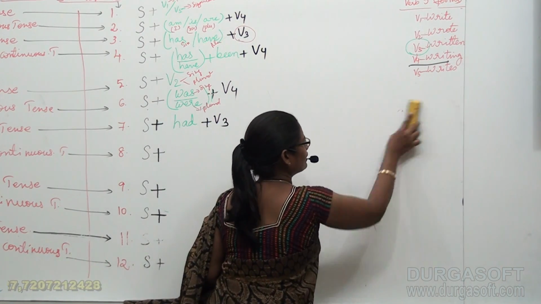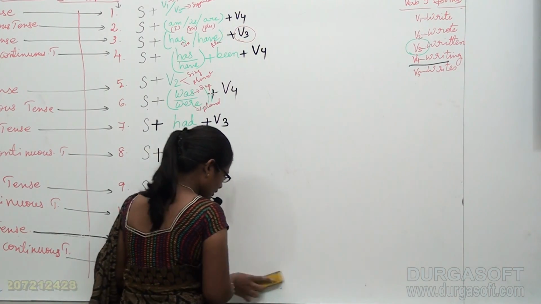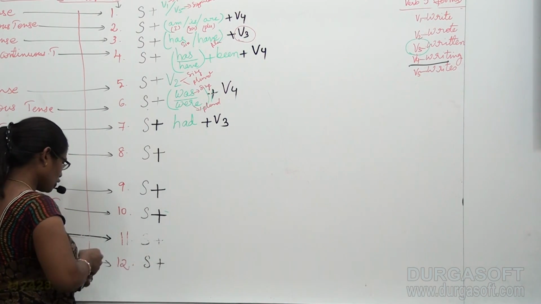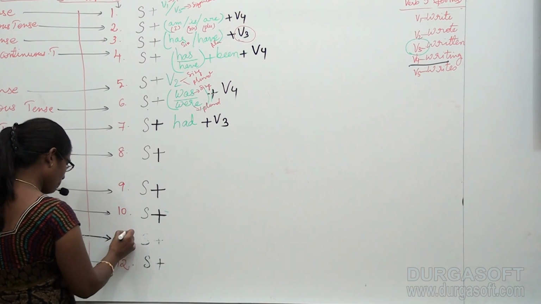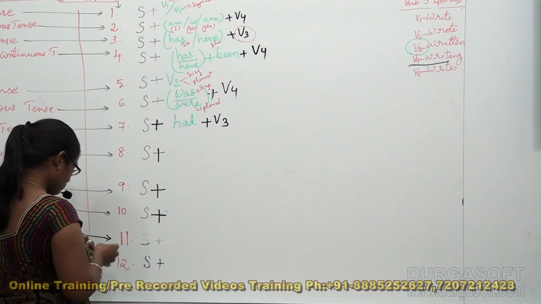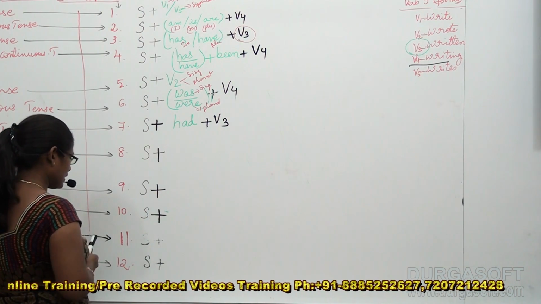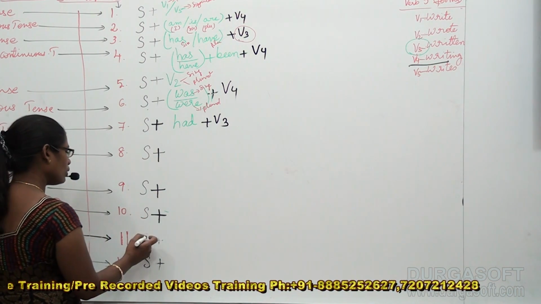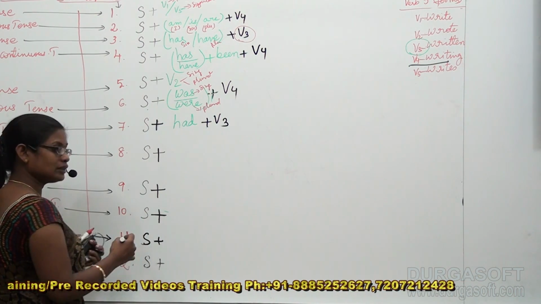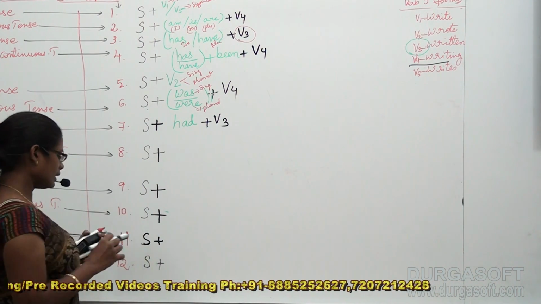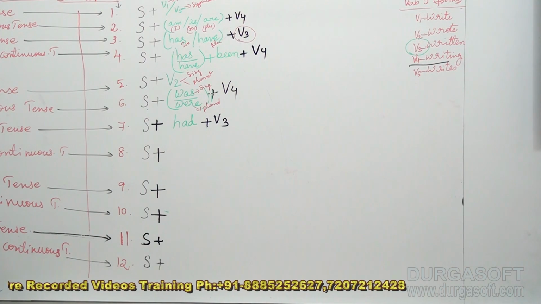Okay. Now the board is clear for us. Now it's time for us to deal with past perfect continuous tense. Once you understand the 4 tenses in the present tense zone, the remaining tenses become very easy for you to identify.